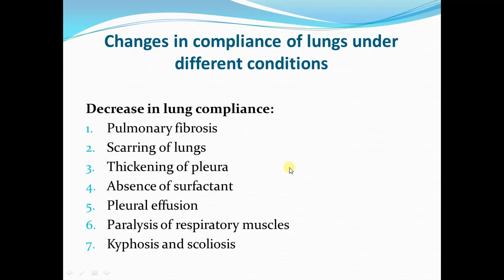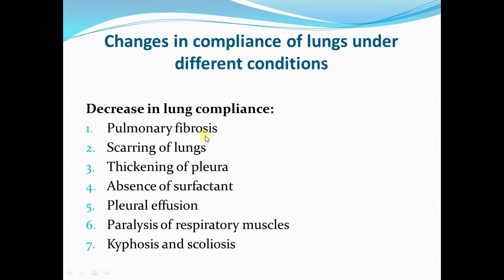Now coming to the conditions or the factors that can affect the lung compliance. First we will see the conditions which decrease the lung compliance. Lung compliance is decreased in different pathological or abnormal conditions, which are: number 1, pulmonary fibrosis. Pulmonary fibrosis is a pathological condition in which the lung elastic tissue is replaced by fibrous tissue.